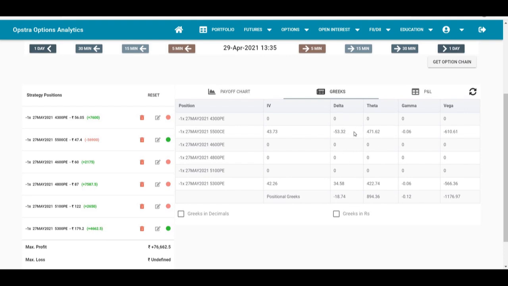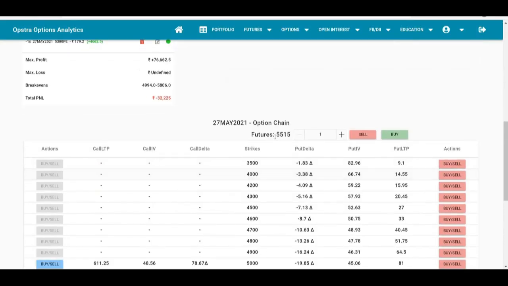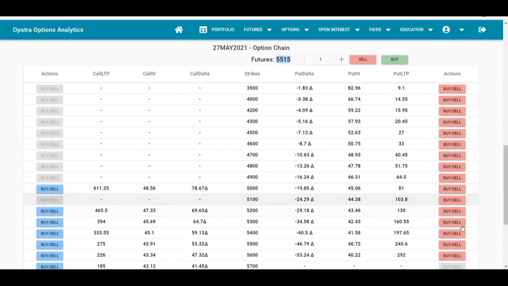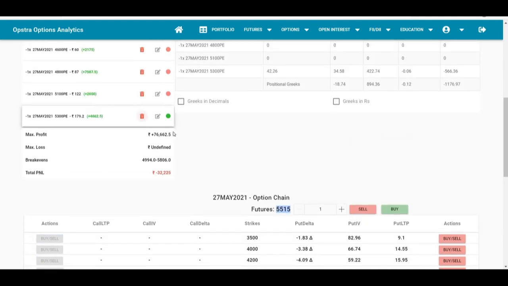Okay, now at this point, Bajaj Finance has breached the short strike, which was 5,500. If we look at Bajaj Finance price, it is 5,515. So whenever this happens, we are going to roll the put straight up to the short strike of call option, so that it becomes a straddle. So we are going to buy this 5,300 put now, which is trading for 160.